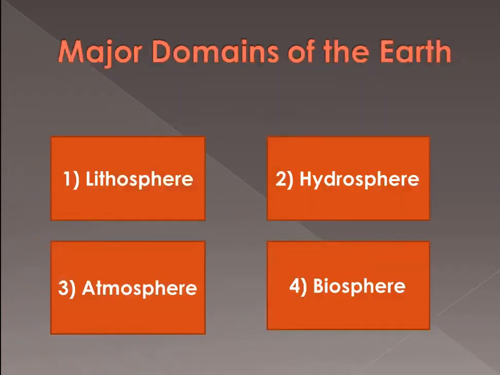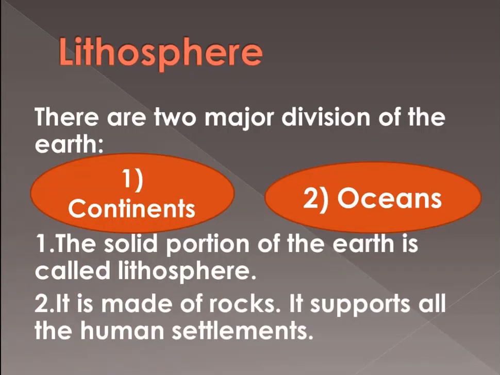Major domains of the earth. Here you can see number 1 lithosphere, number 2 hydrosphere, atmosphere, biosphere. So one by one we will be discussing all these, but in today's lecture we will discuss lithosphere. Lithosphere. There are two major divisions of the earth, land and water.